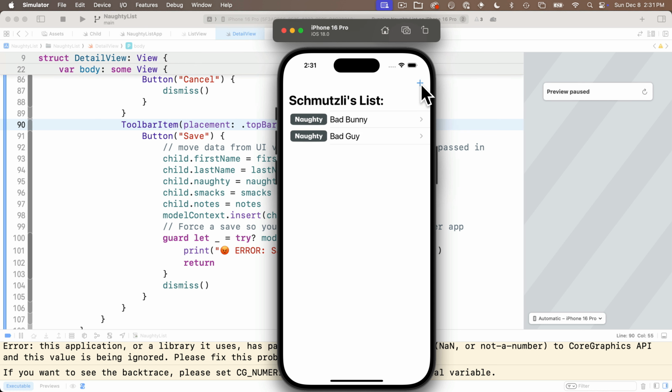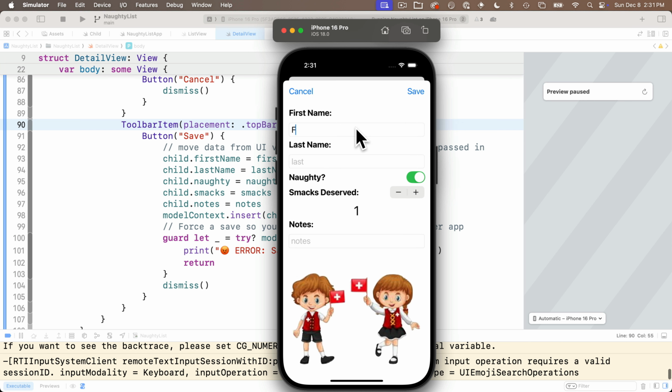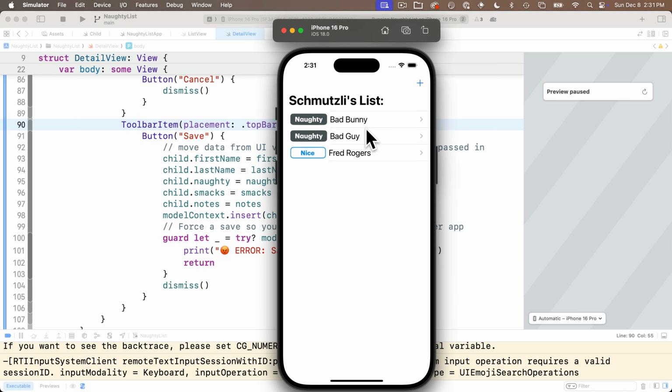We got the 2 bad ones in there. Let's click on plus and add a good guy. We'll say Fred Rogers. He is not on the naughty list. He's everyone's favorite sweater neighbor. Click on save. We got all 3 records on the Schmutzli's list. We see the naughty and nice flag is updating.